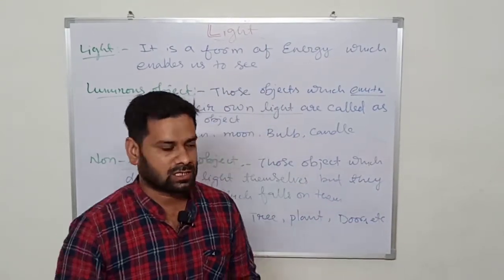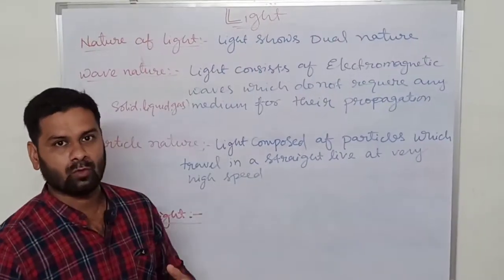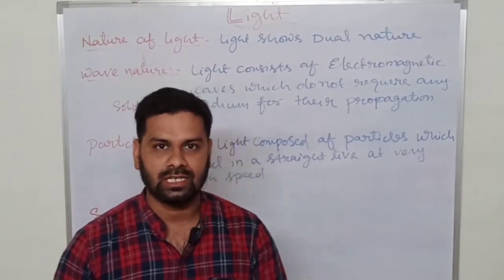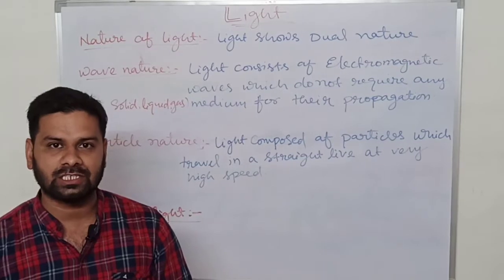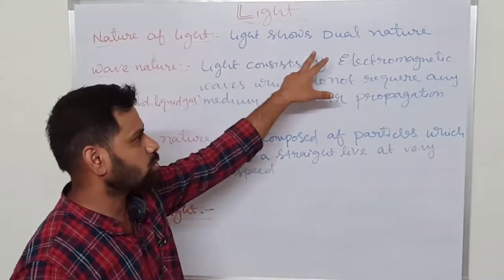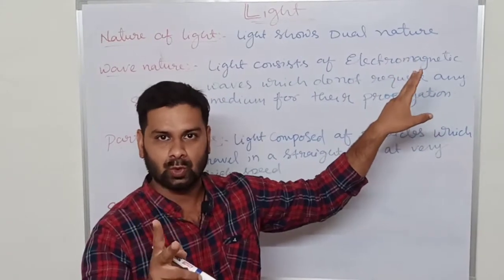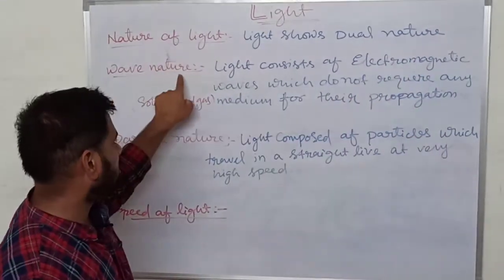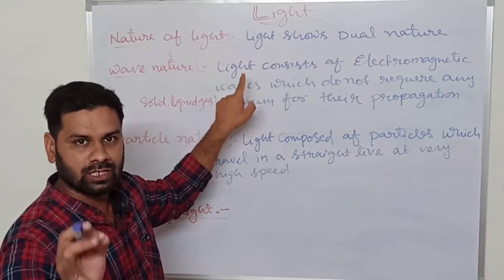Next topic is the nature of light. What kind of nature does light show? Light shows dual nature, that is two natures. Dual means two. First is wave nature. Light shows wave nature, wave characteristics.